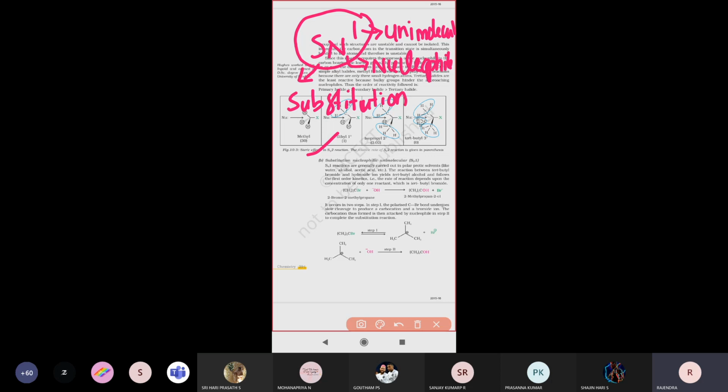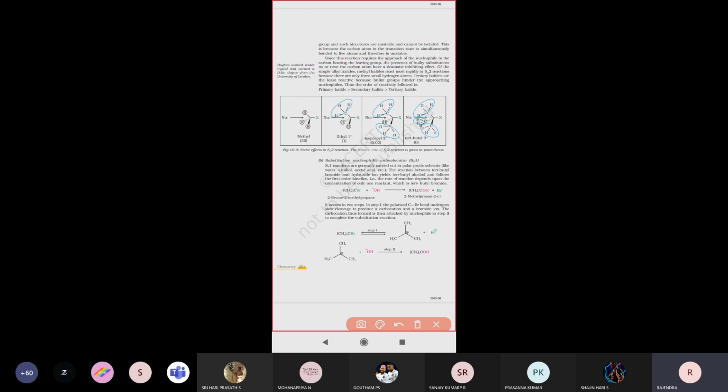In this SN1 reaction, tertiary alkyl halides undergo the reaction very fast. So the points we saw in the SN2 reaction will be presented oppositely here. Nearly the same points will be there oppositely. In SN2, primary alkyl halides react very fast, but in the SN1 mechanism, tertiary alkyl halides react very fast.